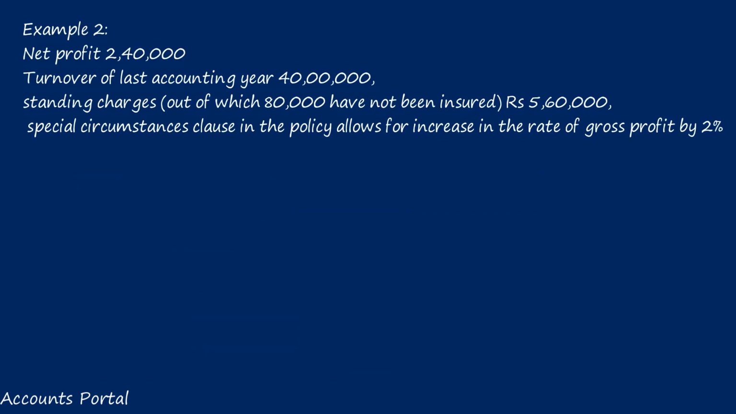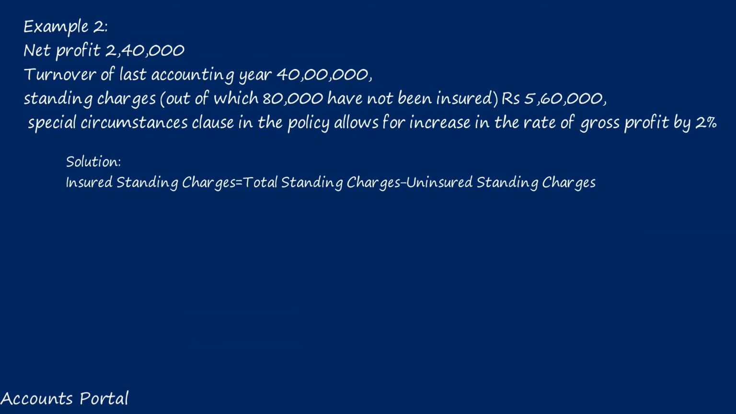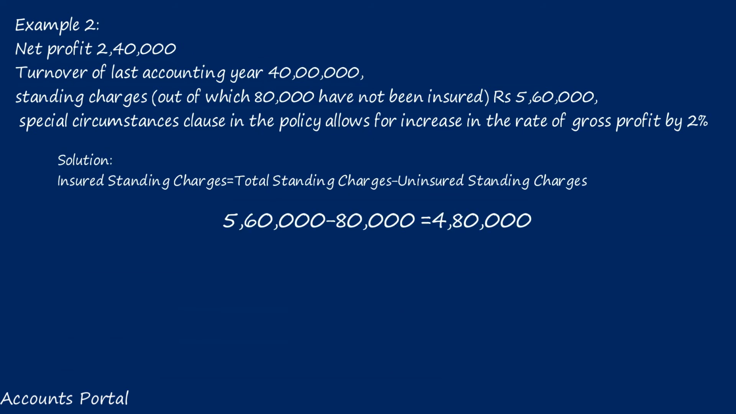Example 2: net profit 2,40,000, turnover of last accounting year 40 lakhs, standing charges 5,60,000, out of which 80,000 have not been insured. The special circumstance clause in the policy allows for an increase in the rate of gross profit by 2%. Insured standing charges equal total standing charges minus uninsured standing charges: 5,60,000 minus 80,000 equals 4,80,000.